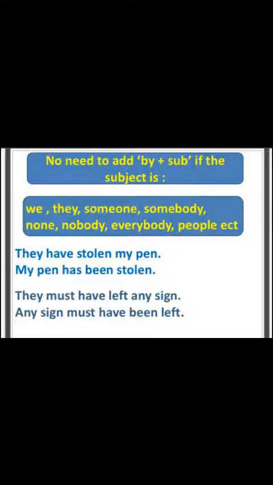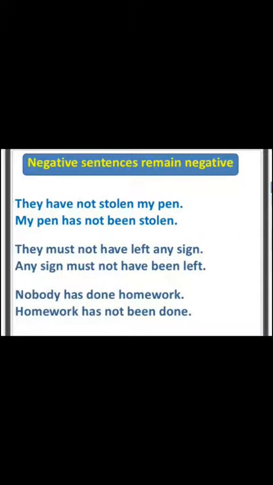It will be clear automatically. They must have left any sign. Any sign must have been left. Now there is no need to put by and the subject. Now, if your sentence is negative, it means the active voice is in negative sense, then it will remain negative when you change active into passive voice.